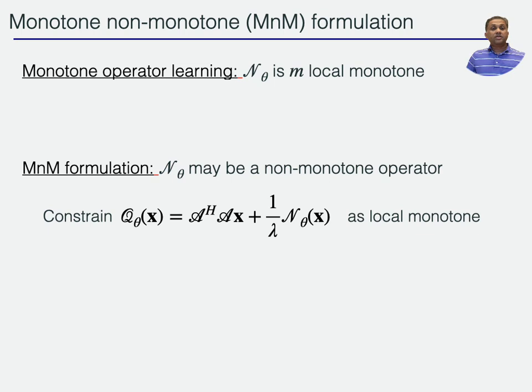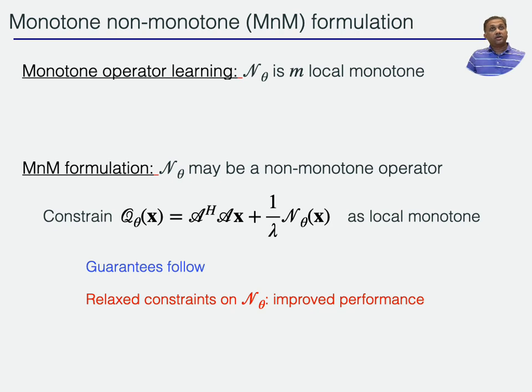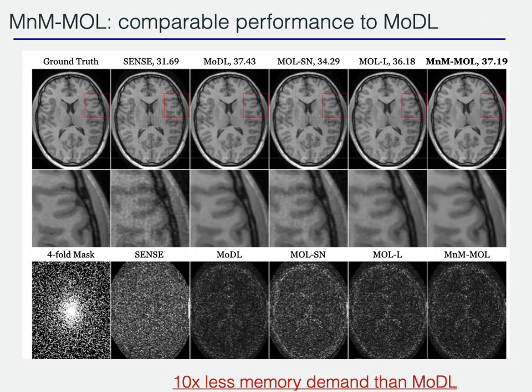Here we don't constrain N theta as monotone. We instead constrain the combination of a Hermitian A times x and 1 over lambda N theta of x as locally monotone, and all the guarantees follow. With this, we get almost the same performance as MoDL, and the key result is that this is associated with tenfold or more reduction in memory demand because it doesn't need to do any unrolling, and we also have all the guarantees that we have with MOL.